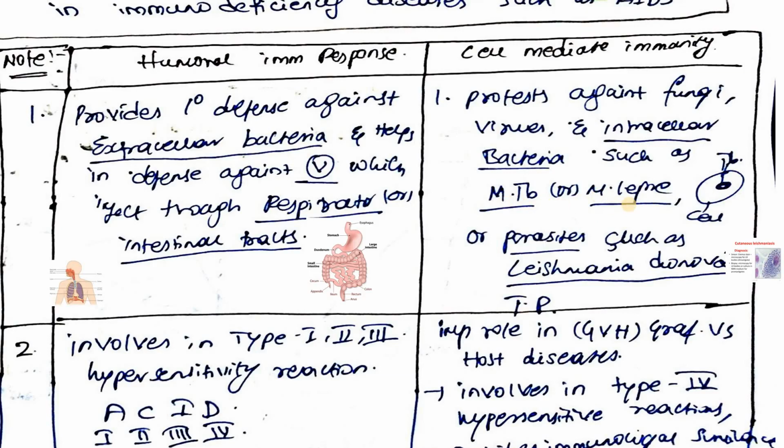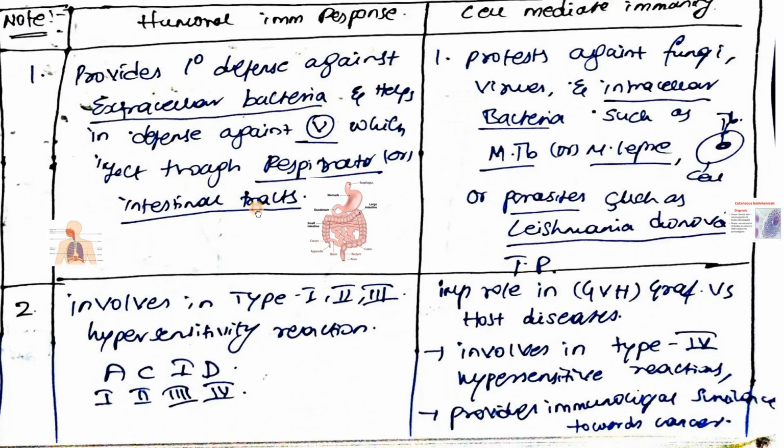They will infect the cells. So these kinds of pathogens will be killed by cell mediated immunity. Also cell mediated immunity kills parasites such as Leishmania, Donovania and Treponema pallidum. So cell mediated immunity is responsible for killing intracellular pathogens, whereas humoral immunity is responsible for killing extracellular pathogens.